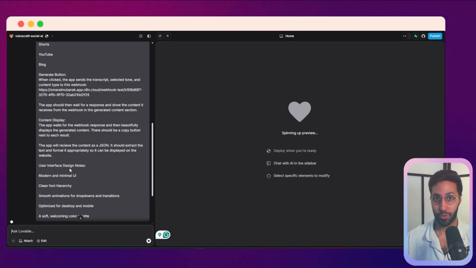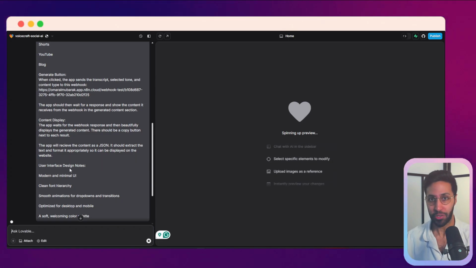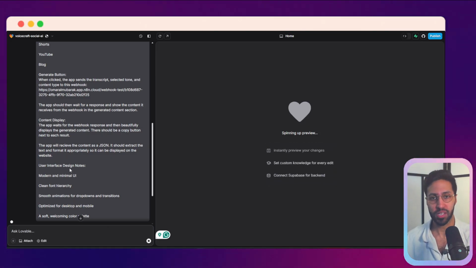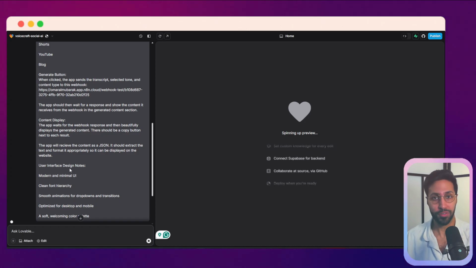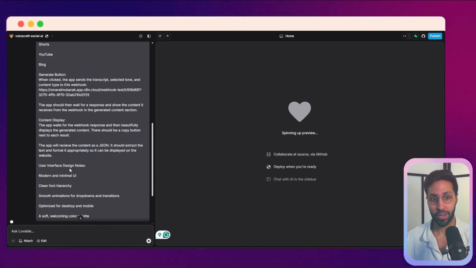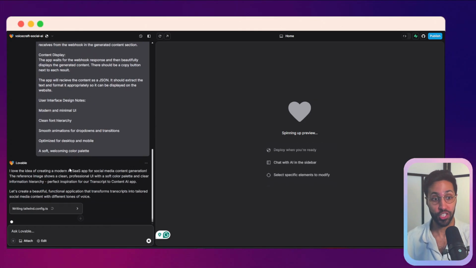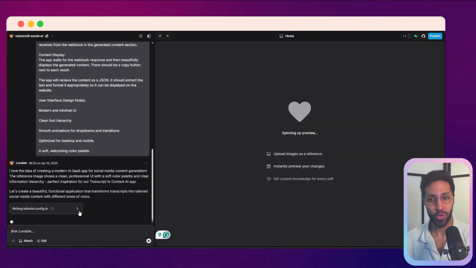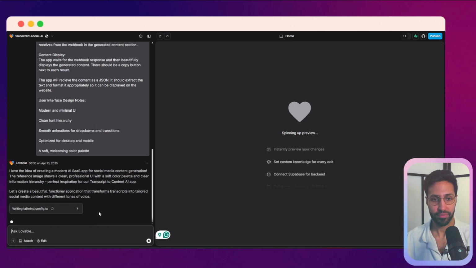Maybe sometimes it requires a bit of debugging, but you're not going to go in like a coder and look into the code. It's just going to say, oops, something went wrong. And you're going to say, go off and try to fix it. And then it'll go off and attempt to rechange the code. So now you can see here, it's creating the code in the background.